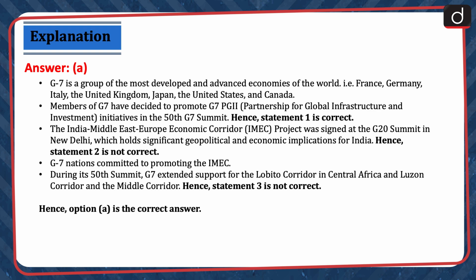The India Middle East Europe Economic Corridor, IMEC, project was signed at the G20 Summit in New Delhi, which holds significant geopolitical and economic implications for India. Hence, statement 2 is not correct. G7 nations committed to promoting the IMEC. During its 50th summit, G7 extended support for the Lobito Corridor in Central Africa, the Luzon Corridor, and the Middle Corridor. Hence, statement 3 is not correct. Hence, option A is correct.